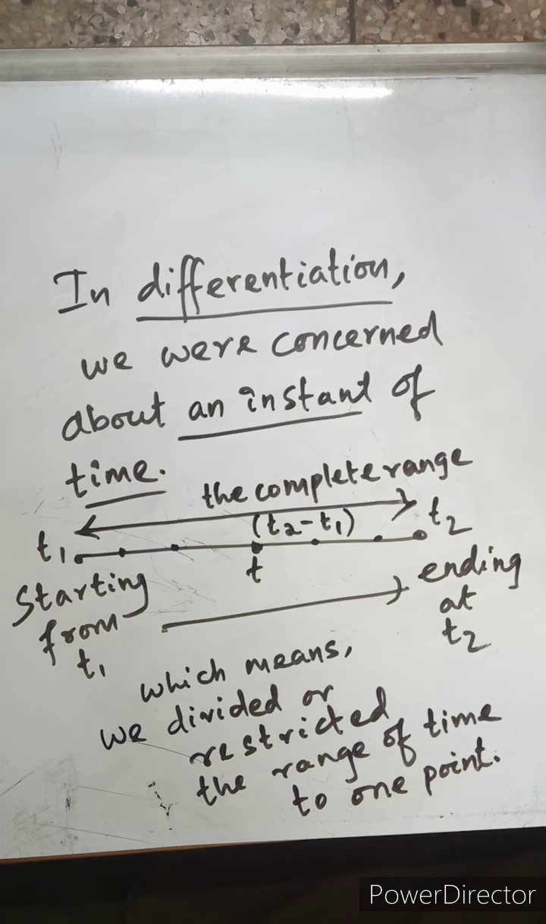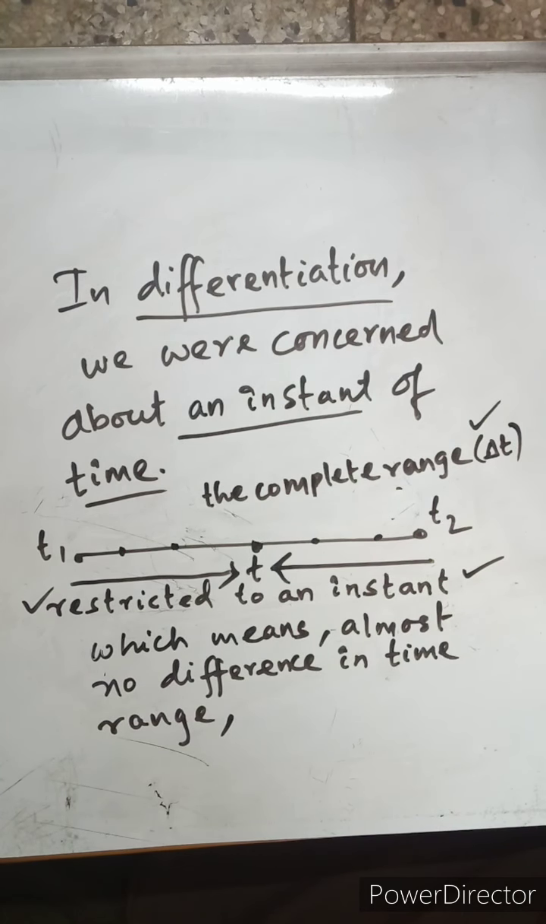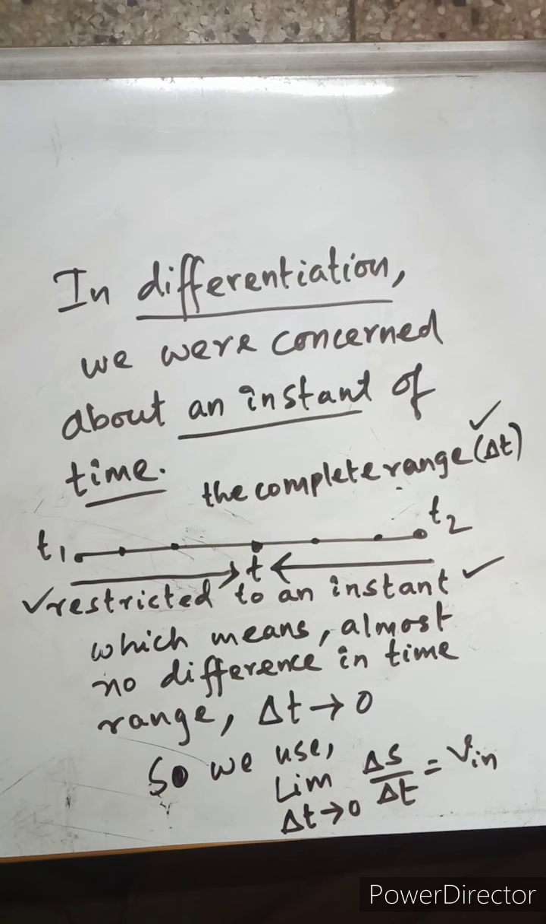The complete range is from t1 to t2. We are obtaining delta t, that is del t, which is nothing but t2 minus t1, the ending minus the beginning. But we are restricting it to an instant, which means we are squeezing it down. Restricted to an instant means there is almost no difference in the time range. Delta t here becomes almost tending to 0, and that is why, if you remember correctly, we had taken the limiting condition that we limited delta t to 0.